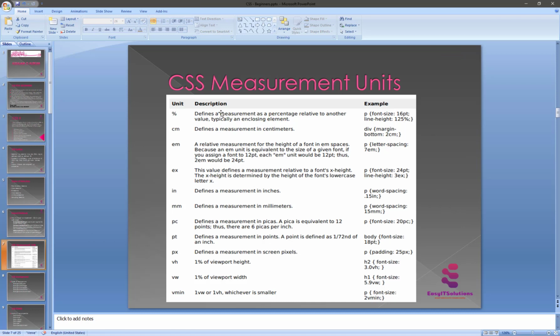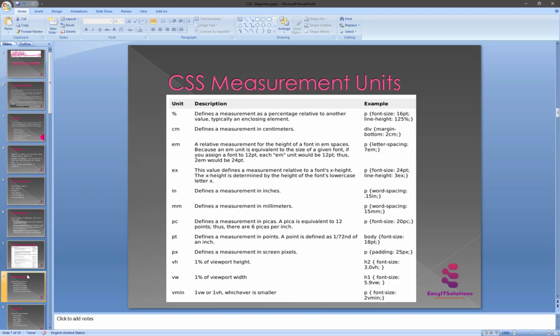So now we see the CSS measurement units. The percentage sign defines a measurement as a percentage relative to another value, typically an enclosing element. Like this percentage height, a line height of 125 percent. cm is defined as a measurement in centimeters, em, and mm in millimeters, and all these are measurement units. You will use them one by one in your designing or CSS by yourself.